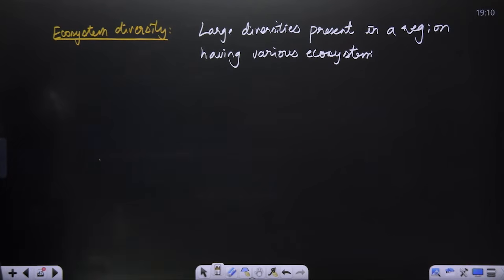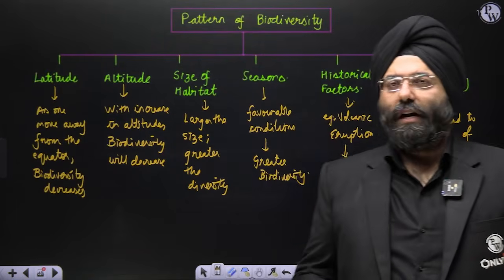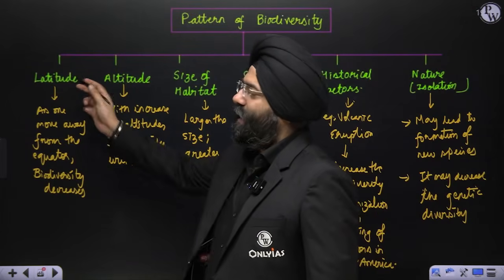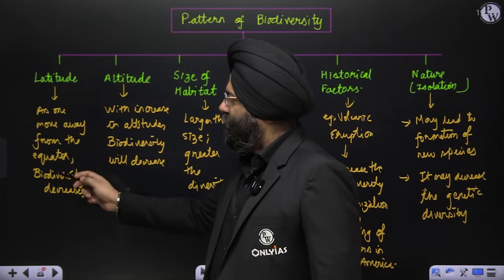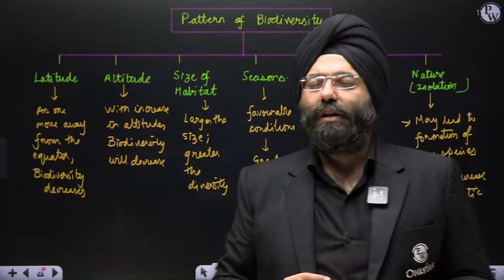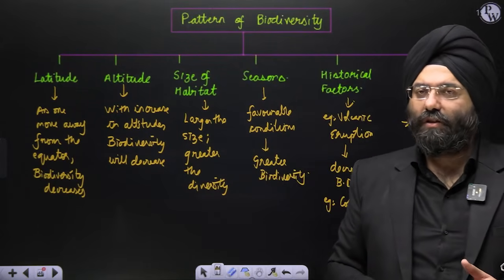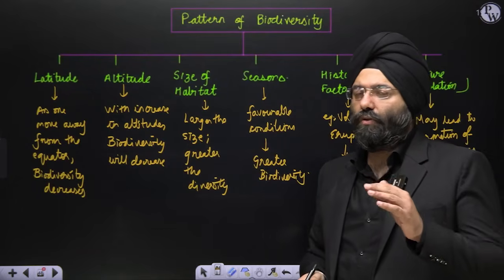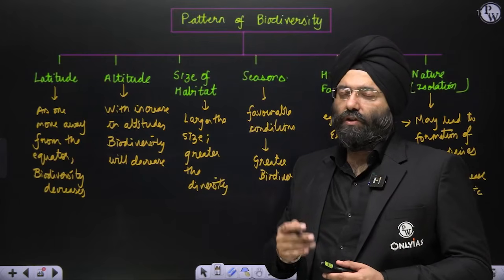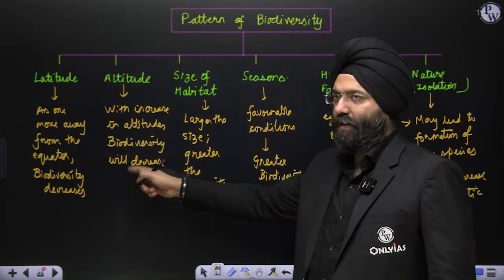Let's move ahead. Patterns of biodiversity. Now let us see how the pattern of diversity is basically there, how the changes take place. This is a question which has been asked in the civil services also, so it's important. First is latitude. As one moves away from the equator, the biodiversity decreases. Where there is extreme of temperature in the form of cold, you will realize that the biodiversity is less. So more biodiversity is present close to the equatorial region, and as we move away from the equator, the biodiversity is going to decrease. Altitude. With increase in the altitude, the harshness of cold comes in, so the biodiversity will decrease.